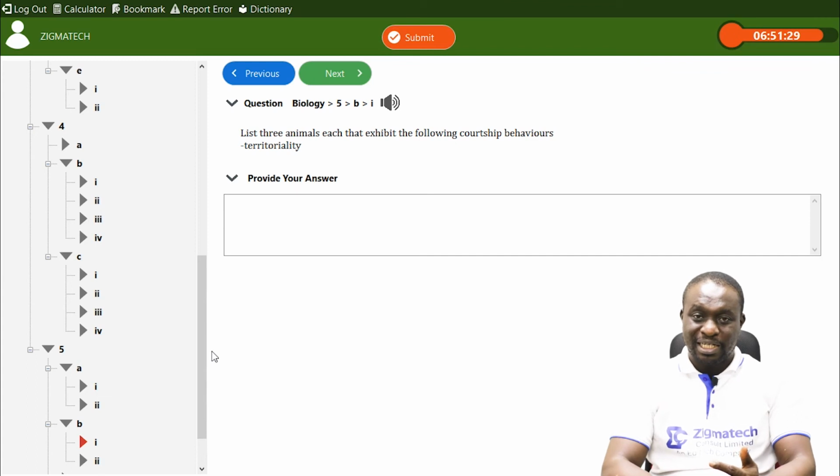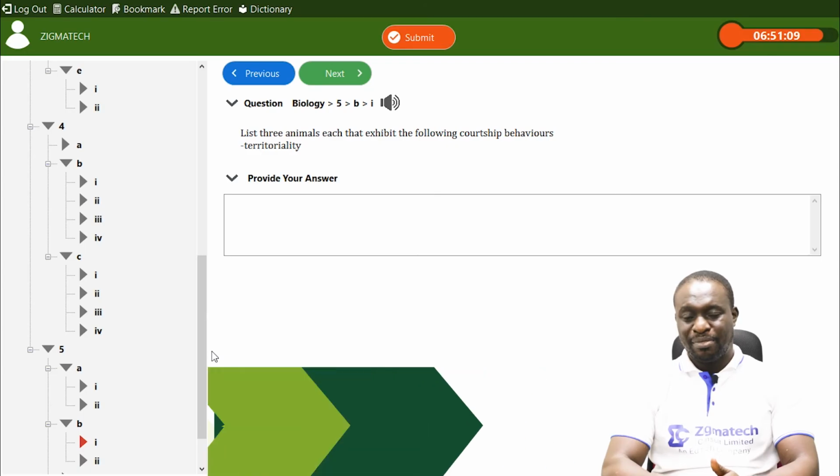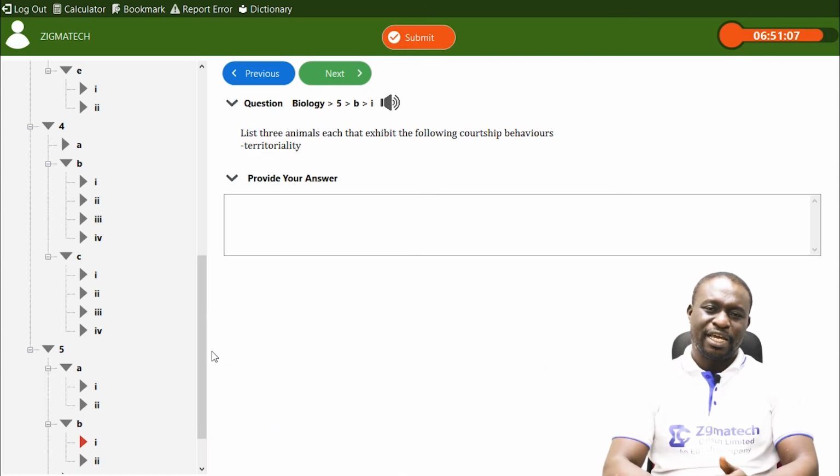Number 2, it brings the opposite pairs together for mating. Number 3, it brings about the possibility of fertilization, which has to do with the union of both gametes. These are some of the importance of courtship behavior.